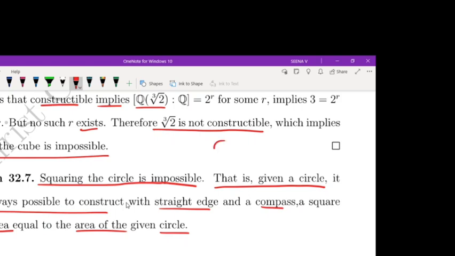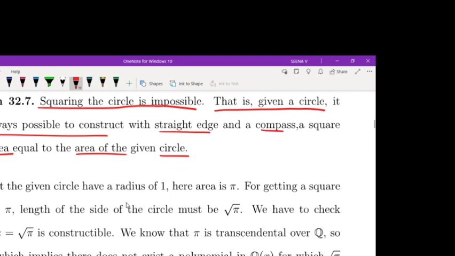Given a circle, we know the area is pi r squared, and the result says it is impossible to construct a square with area pi r squared. So given a circle of radius 1, the area is pi. For a square with area pi, the side length must be root pi. So we have to check whether z equal to root pi is constructible or not.